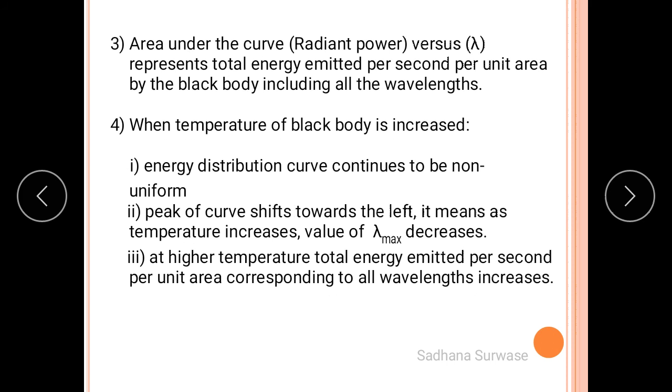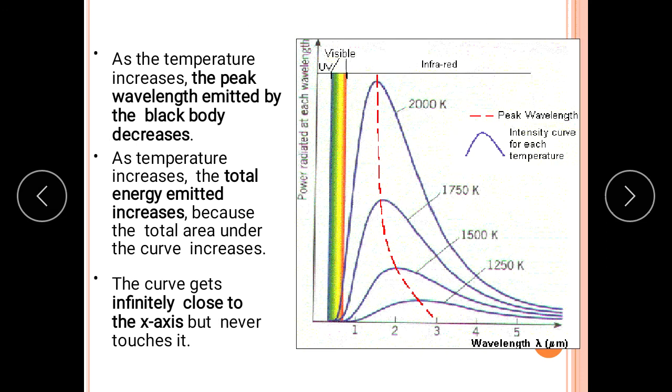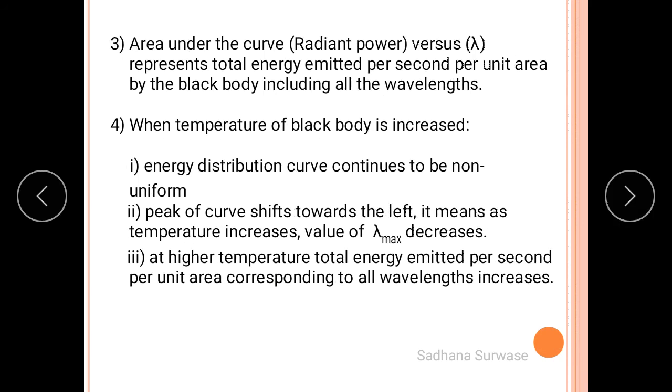The next is the area under the curve. Just now we have seen it represents the energy emitted per second per unit area. As the temperature increases, the area under the curve increases. That means the energy emitted per unit area per unit time also increases. When the temperature of a black body is increased, the energy distribution curve continues to be non-uniform.